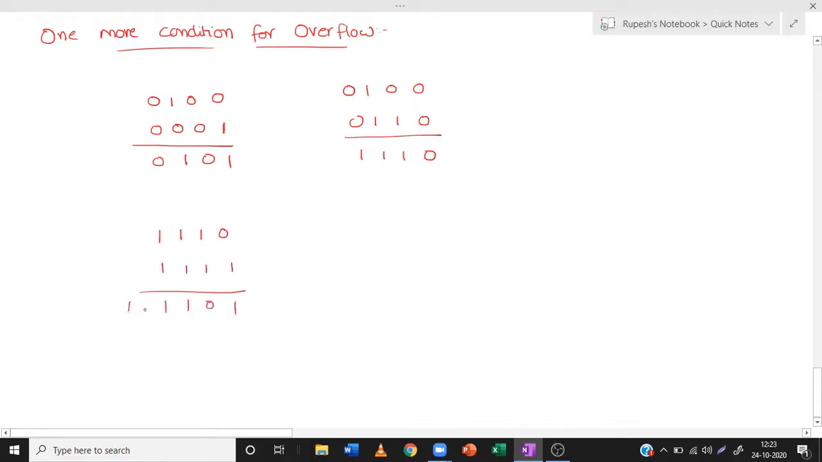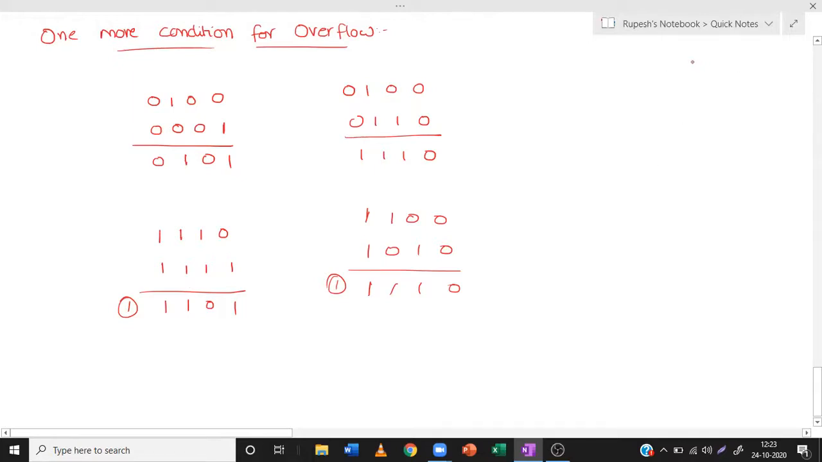And we'll get a carry also. We'll discard that carry. 1, 1, 0, 0 plus 1, 0, 1, 0. We'll get 0, 1, 1, 1. Again, we'll get a carry. We'll discard that carry also. So previously, from the last question onwards, I have been saying we have to discard the carry. So what is the reason for discarding the carry?